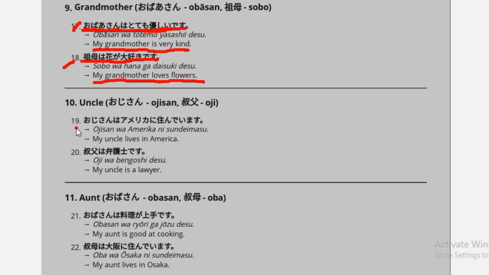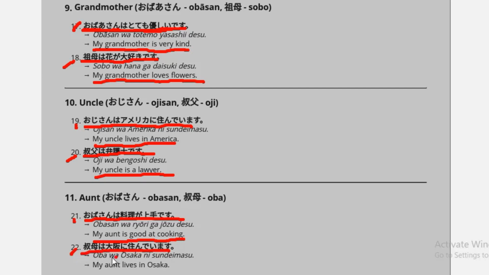And for the next example is Oji-san wa America ni sundeimasu means my uncle lives in America. And for next example is Oji wa bengoshi desu means my uncle is a lawyer. And next example is Oba-san wa ryori ga jouzu desu means my aunt is good at cooking. Next example is Oba wa Osaka ni sundeimasu. Oba wa Osaka ni sundeimasu means my aunt lives in Osaka.